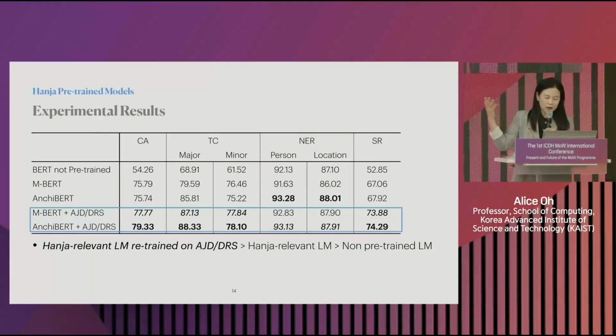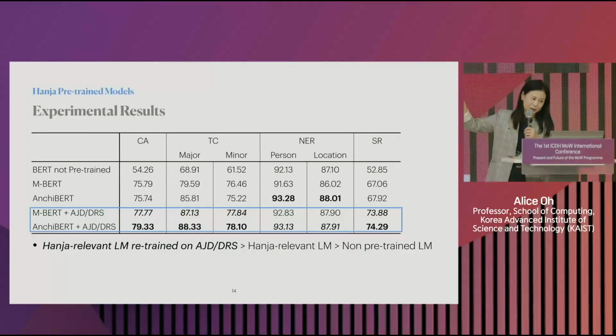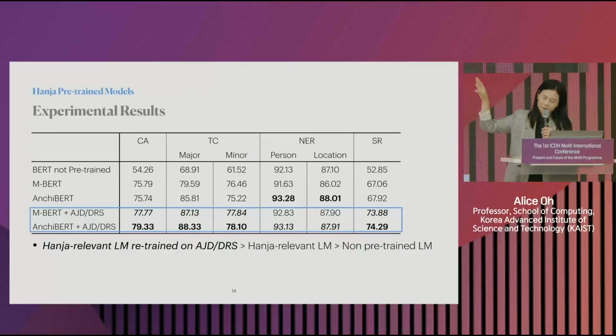Right, so we show that we made these tasks, and our models, which are trained based on MBERT, which is the multilingual version of BERT, and Anchi BERT, which is the ancient Chinese BERT. And when we add our data sets and our annotated data sets based on the Annals of Joseon Dynasty, we get improved results.